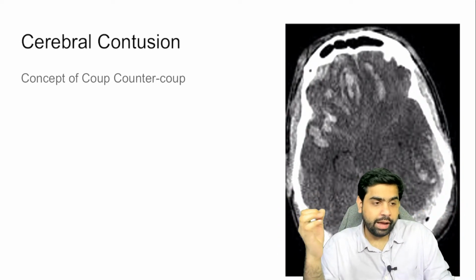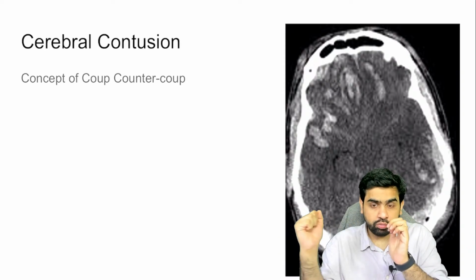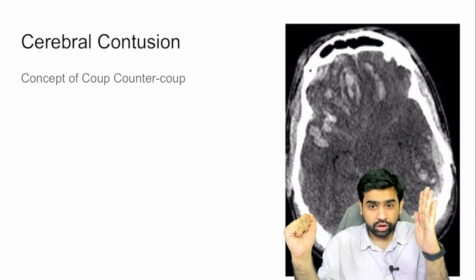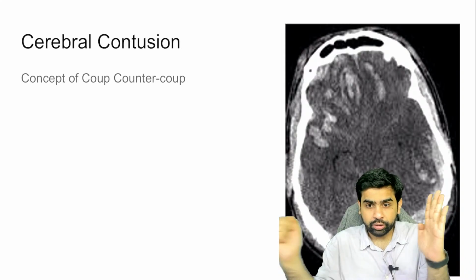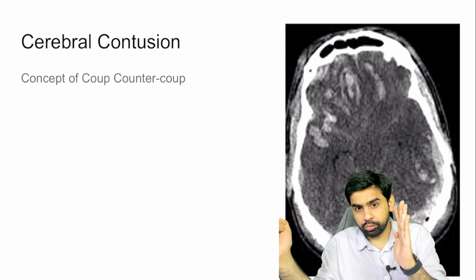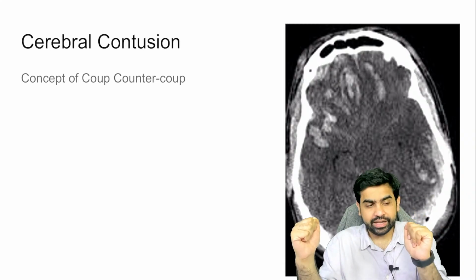Why does this happen? This basically happens because of the coup-contrecoup mechanism. Whenever there is an injury, like a sudden stop of a vehicle or something like that, the brain parenchyma comes and hits the skull and then bounces back. This is called the coup-contrecoup mechanism, which you get in these patients.